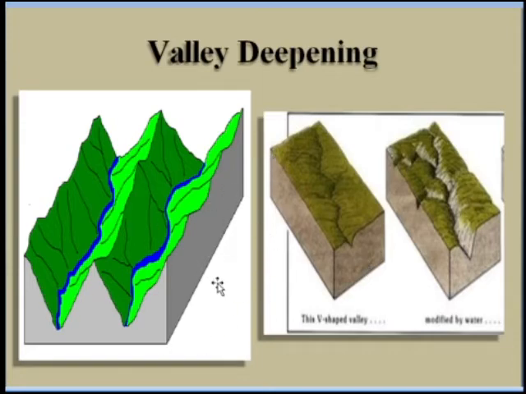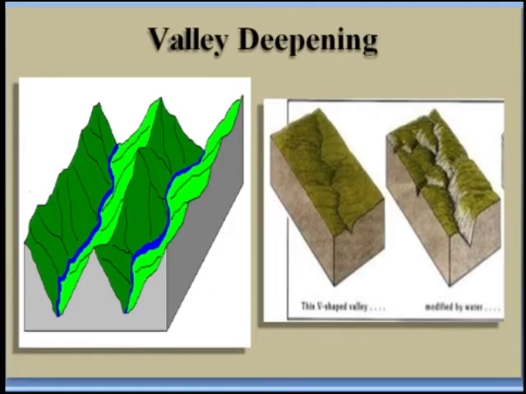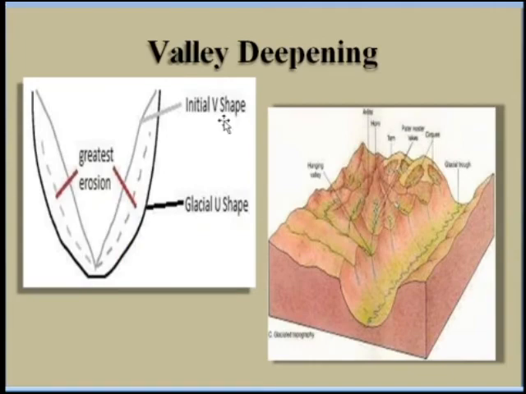Next, in the figure you can see valley deepening. In the initial stage, the edges of this valley are in the V shape.